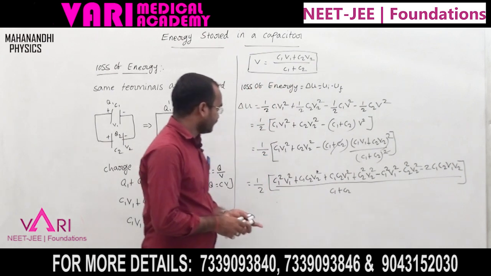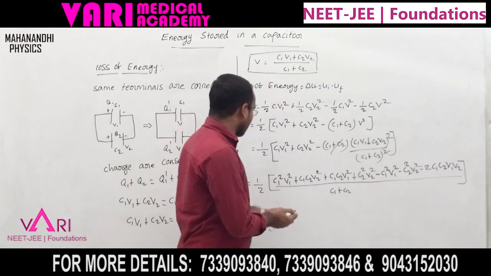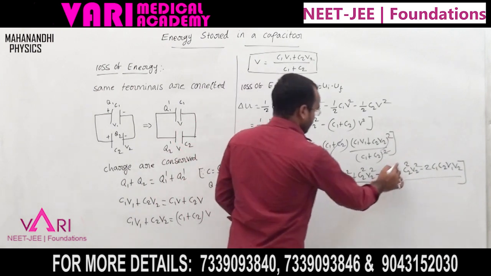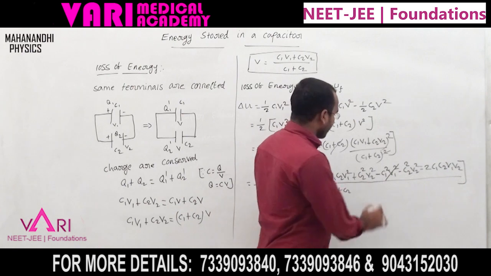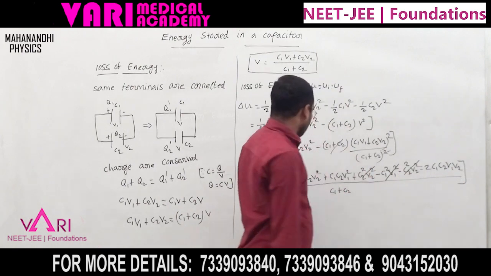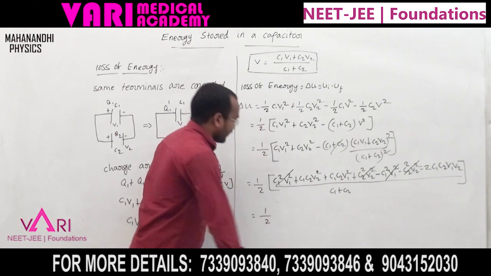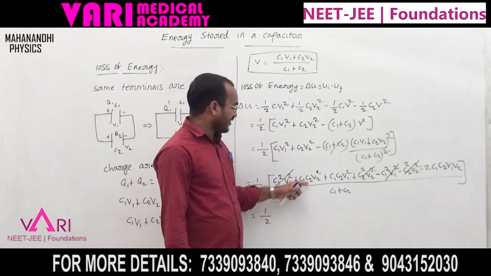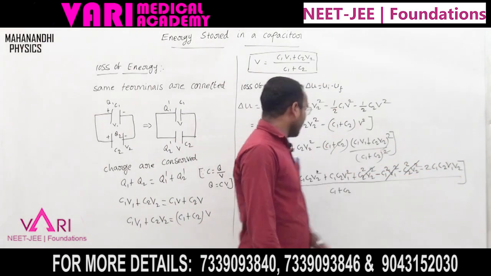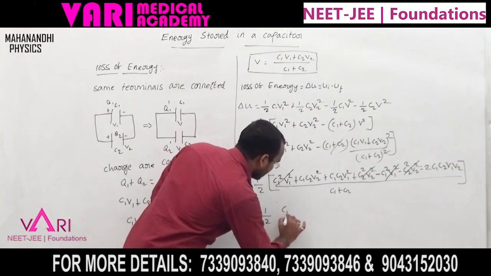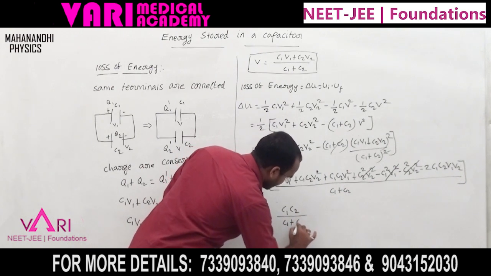Now C1 square V1 square minus C1 square V1 square cancels. C2 square V2 square minus C2 square V2 square cancels. The remaining terms all have C1 C2, so C1 C2 is the common term, by C1 plus C2.